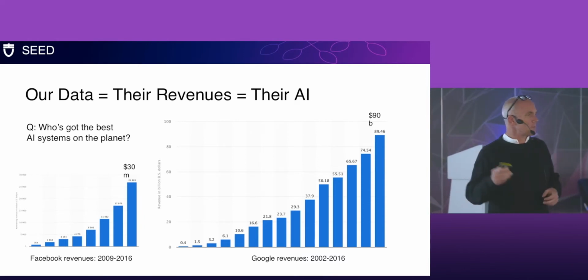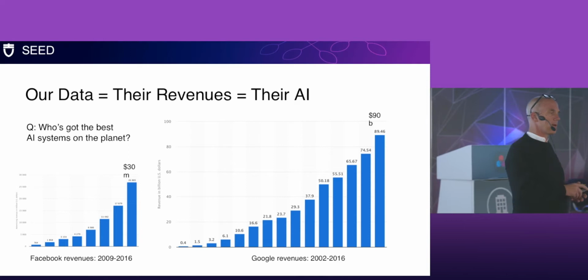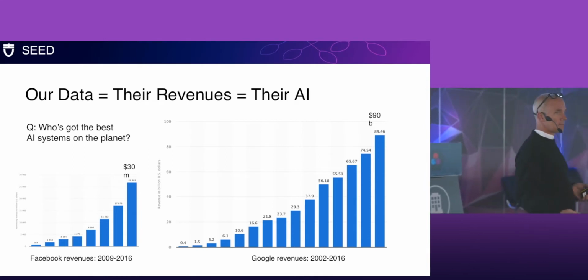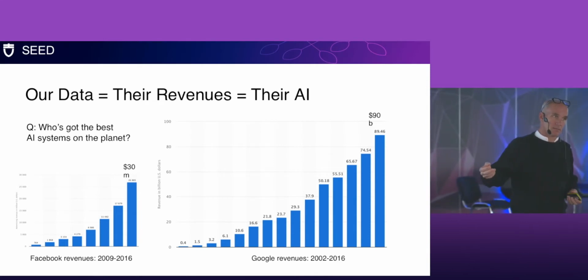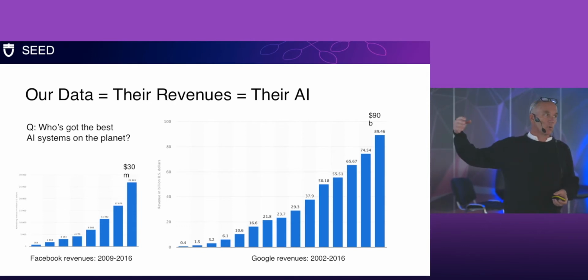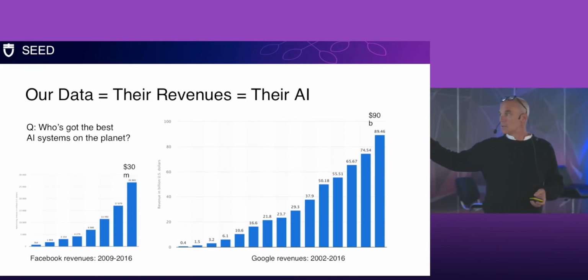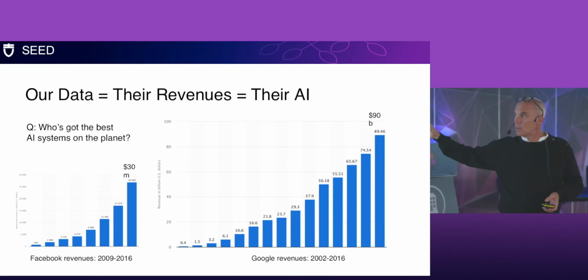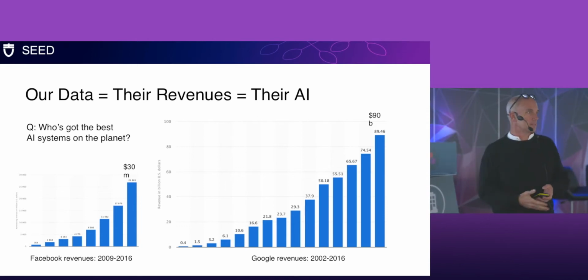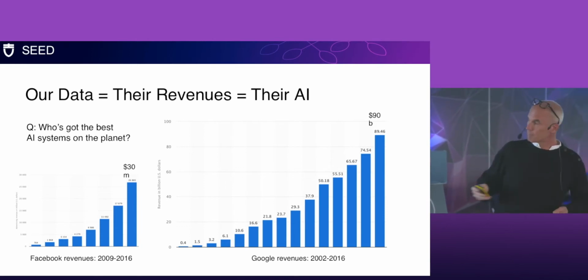But what's happening is that we provide our data, and then Mark Zuckerberg takes the value of that data and monetizes it, additionally making increasingly more powerful AI systems. So Facebook and Google have the most powerful AI systems on the planet because of us.